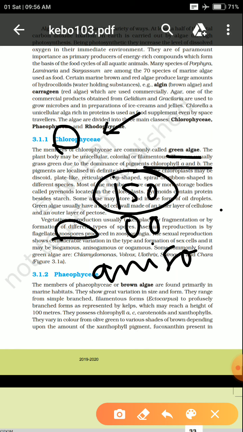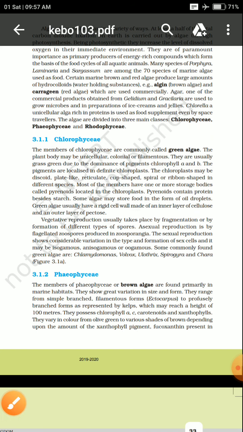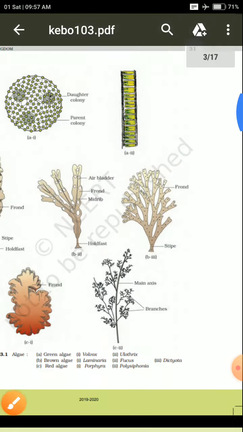Isogamous means they have a similar structure, meaning the male and female gametes will have a similar structure, and anisogamous means they will have a different structure. Oogamous means a structure where one will be big in size, that is the female gamete will be big in size, and the male gamete will be smaller in size. So we had discussed this particular topic.